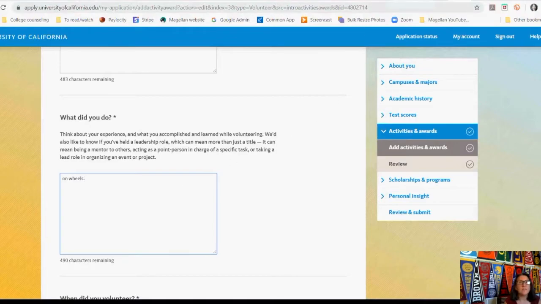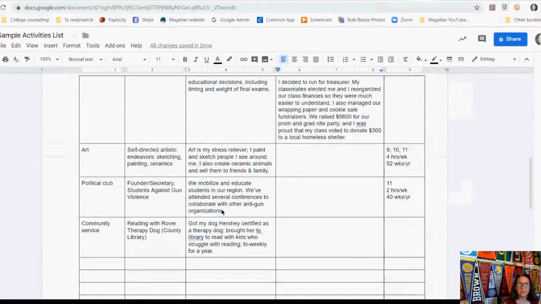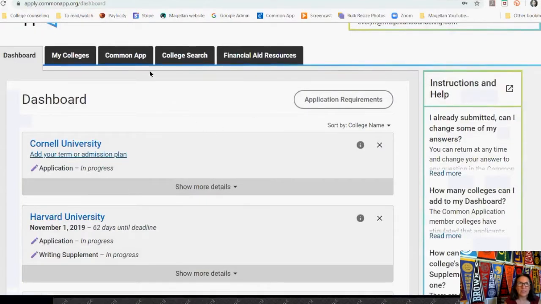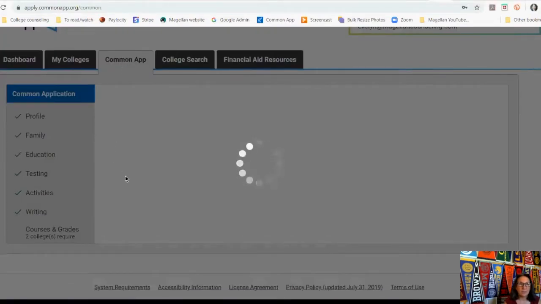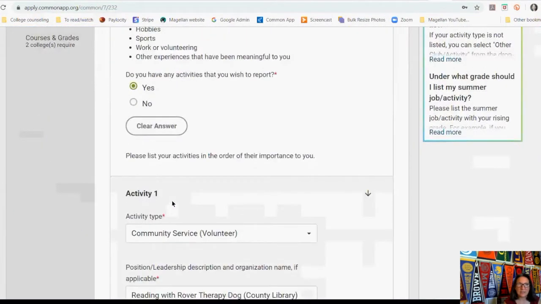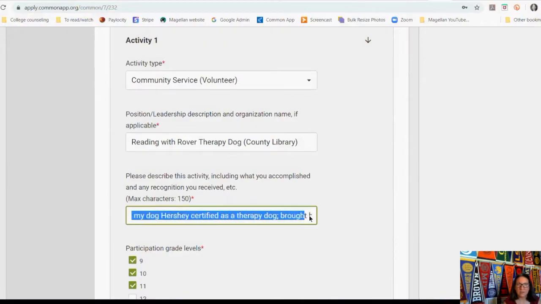So this is a very big difference from what you get in the Common App. Much more space. There's so much more that you could say with these 500 characters than you can say in the Common Application. Again, Common App, much less space, 150 characters, that's it, to describe an activity. Right here's a community service. This is all I got to do, this.